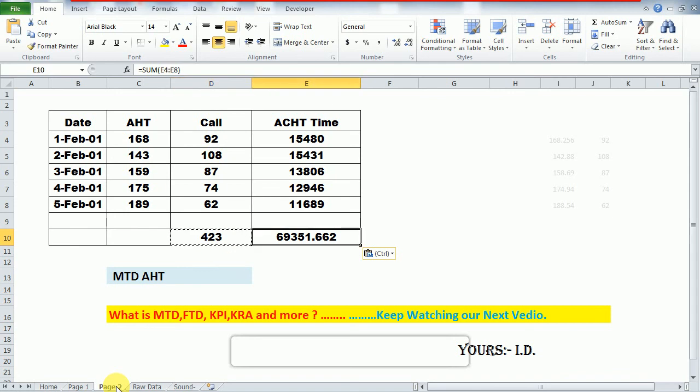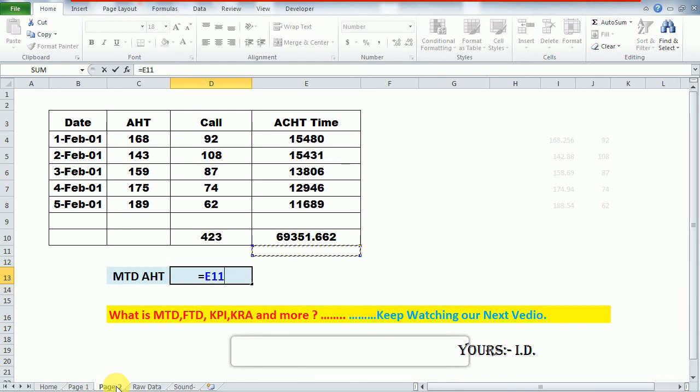So this is the total time, and this is the number of calls. Now what will I do? I will make total time divided by total number of answered calls. So this is 164 seconds, the MTD AST.